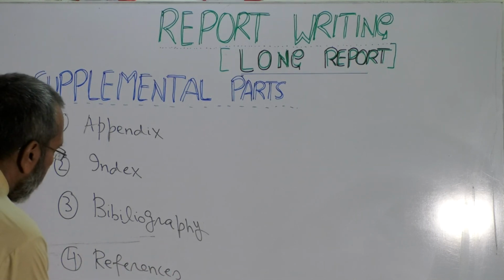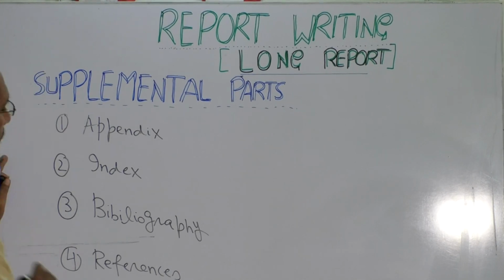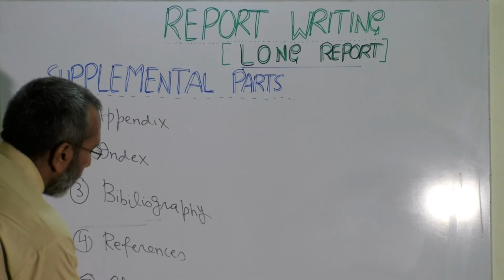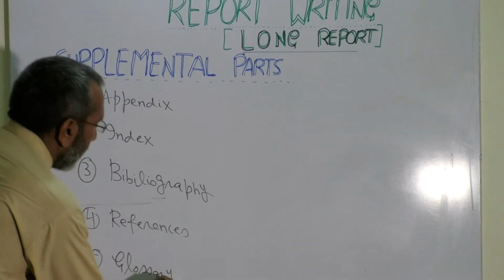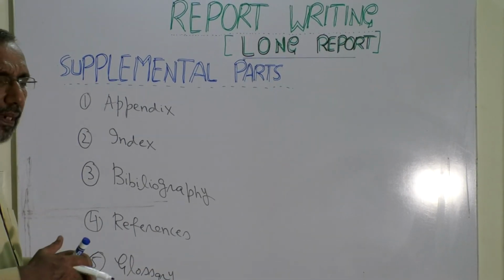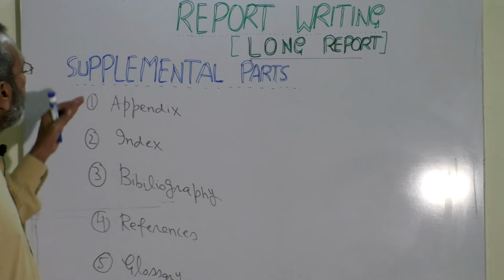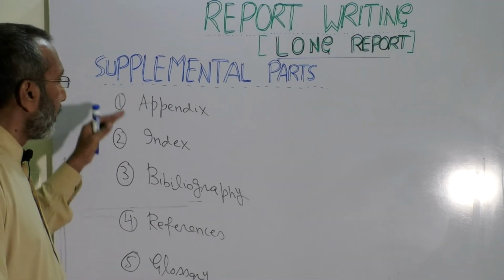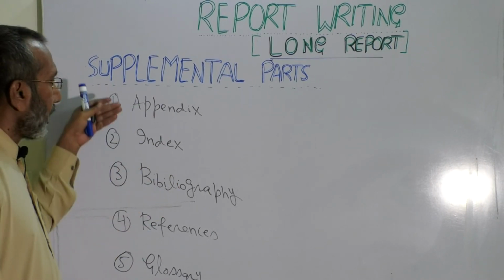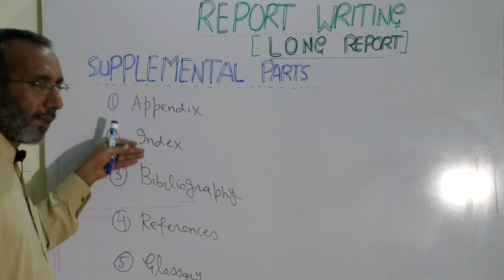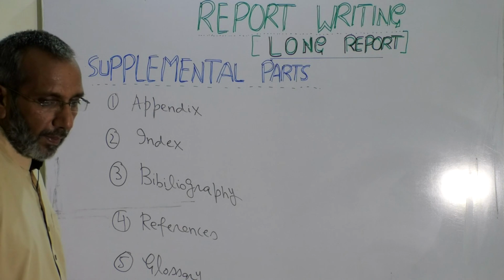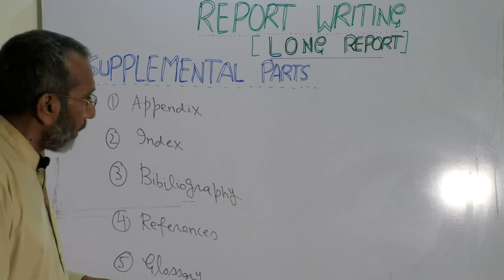And number 5 is what we call glossary. These 5-6 parts are there. Sometimes we say end notes also. But these 5 things, you should be 100% clear about these 5 additional parts of a long report: appendix, index, bibliography, references, and glossary.